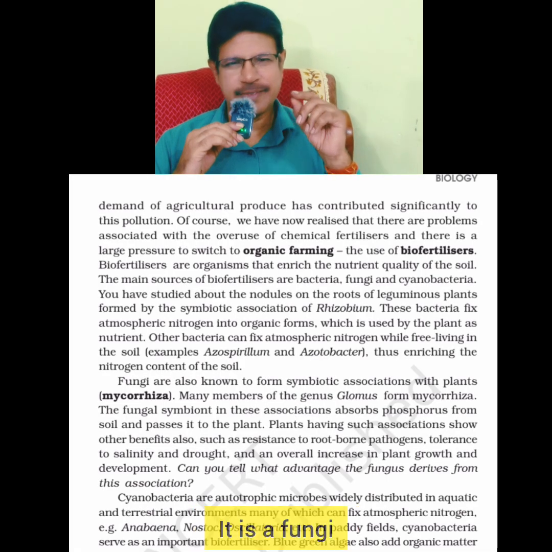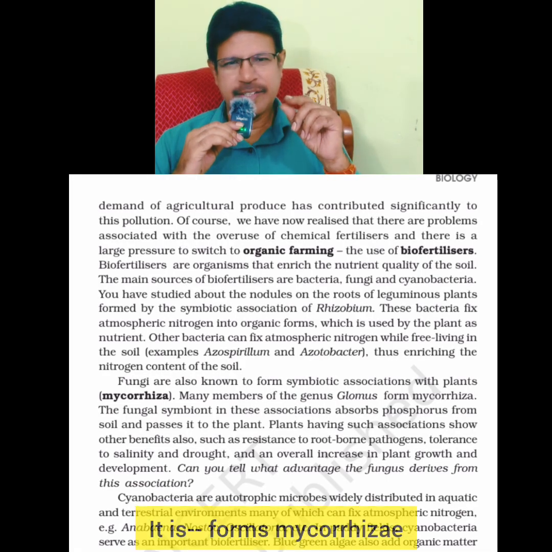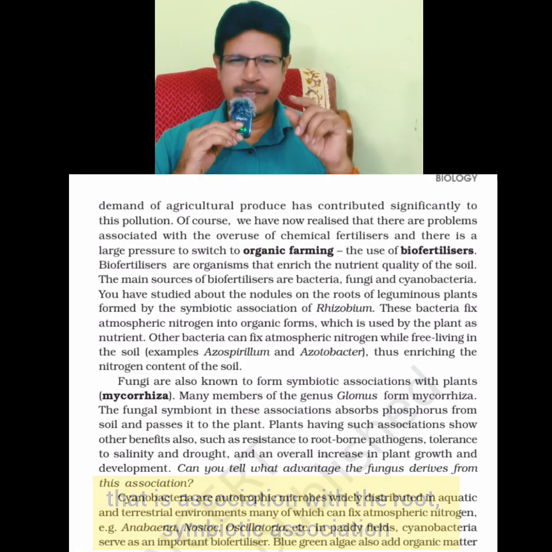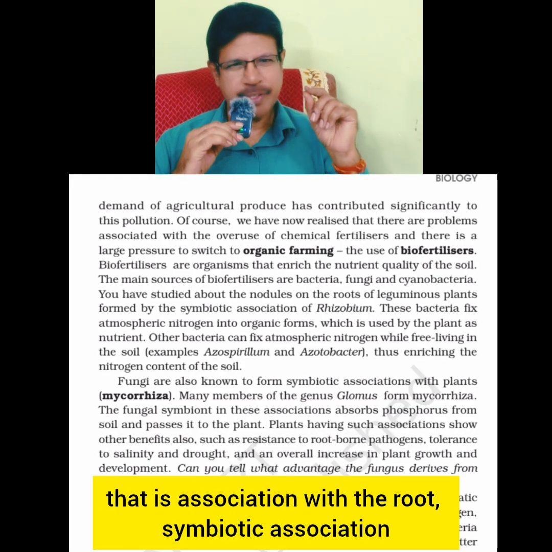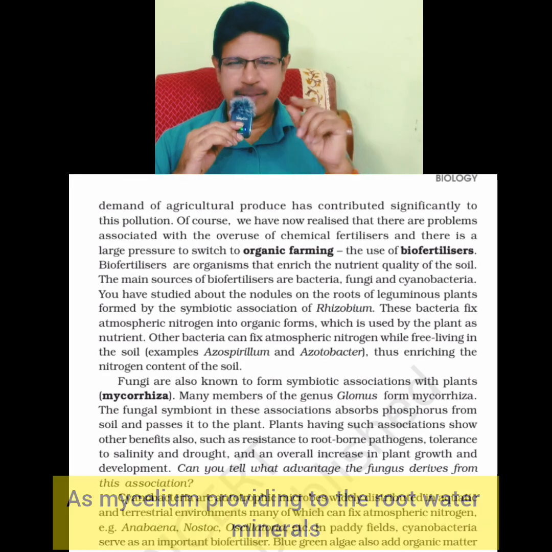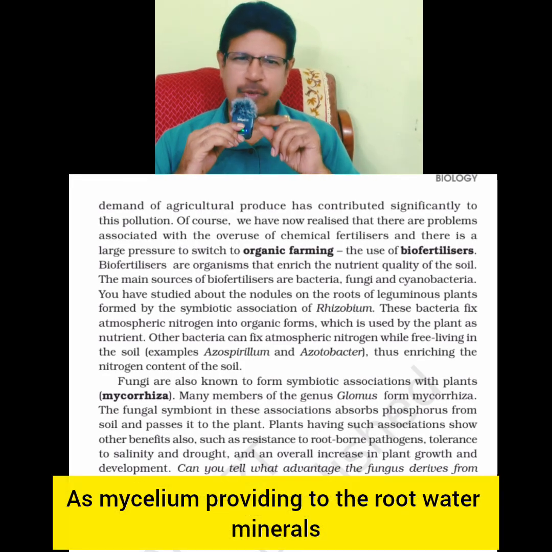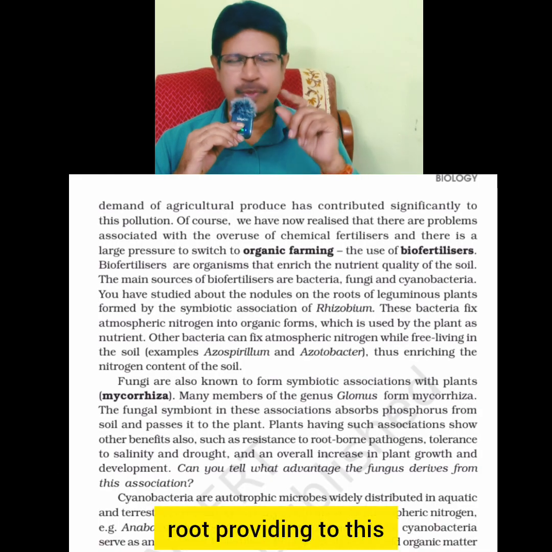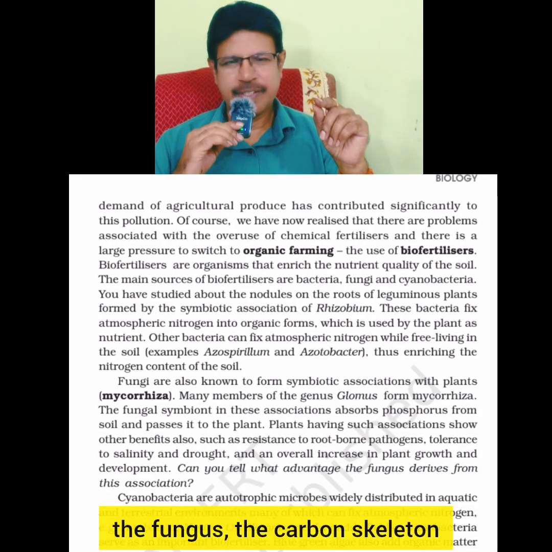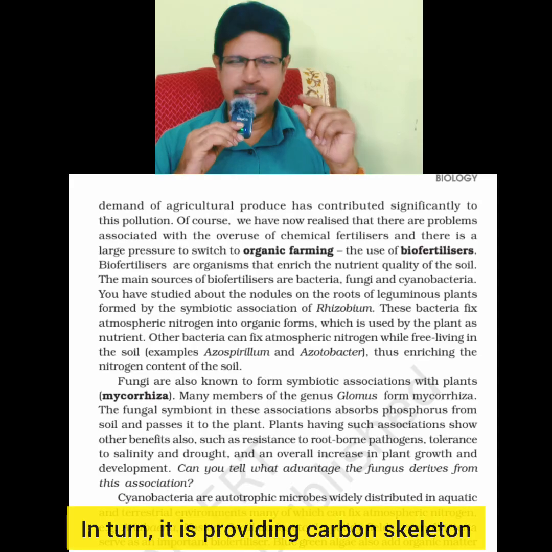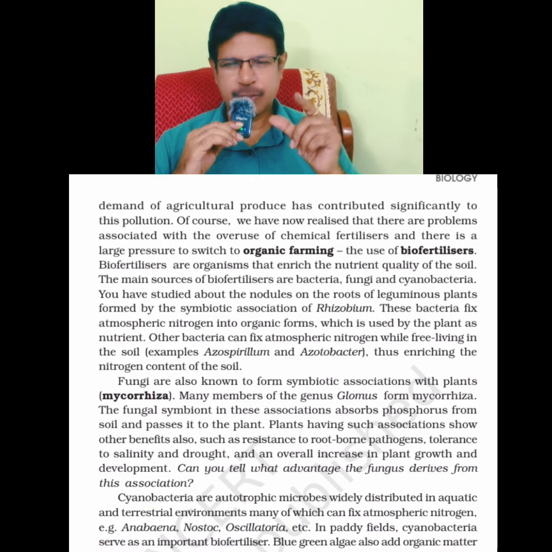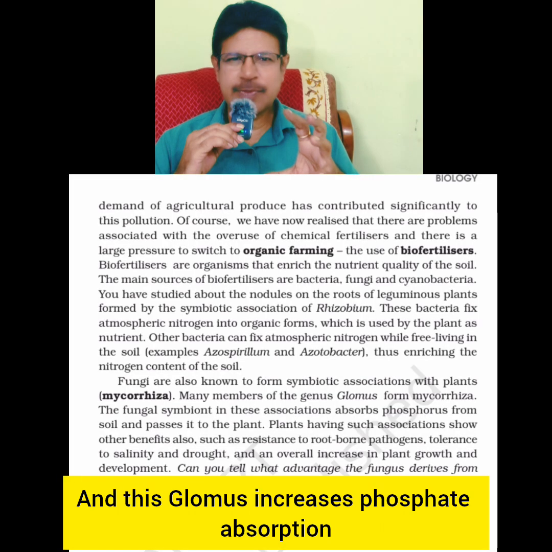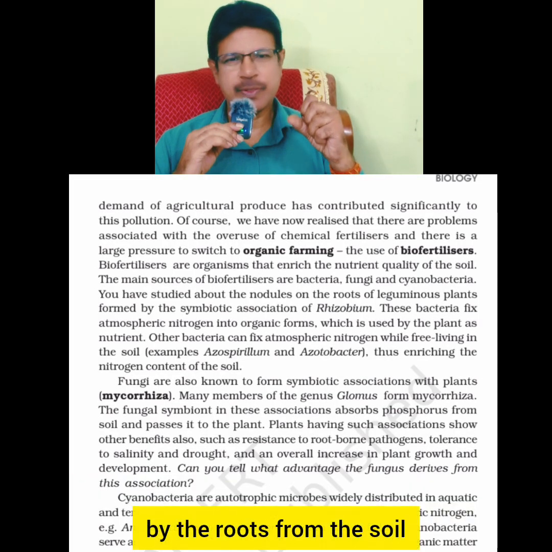Next, Glomus. It is a fungus. It forms mycorrhizae, that is an association with the root, a symbiotic association, as the mycelium provides the root with water and minerals, and the root in turn provides the fungus with carbon skeleton. This Glomus increases phosphate absorption by the roots from the soil.